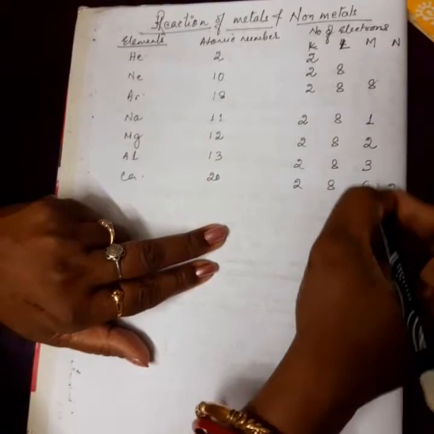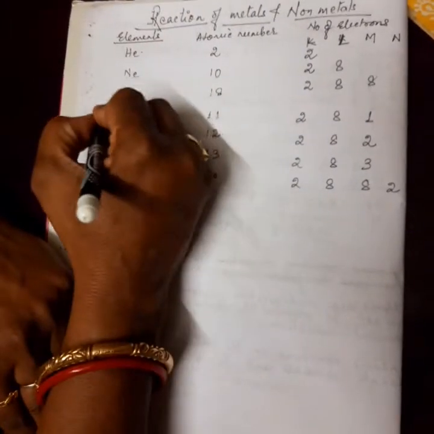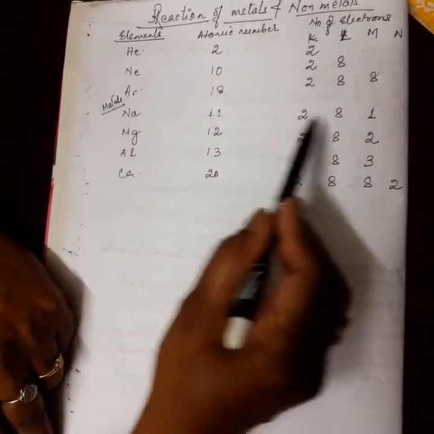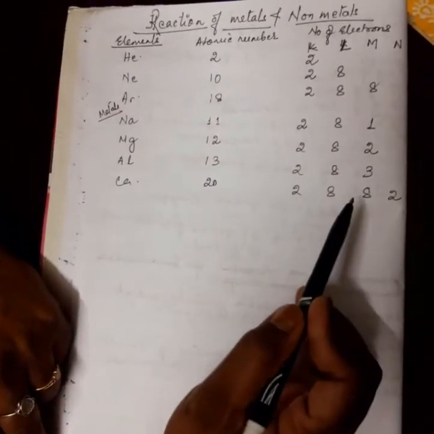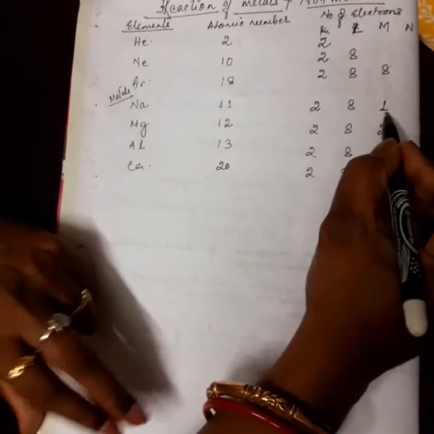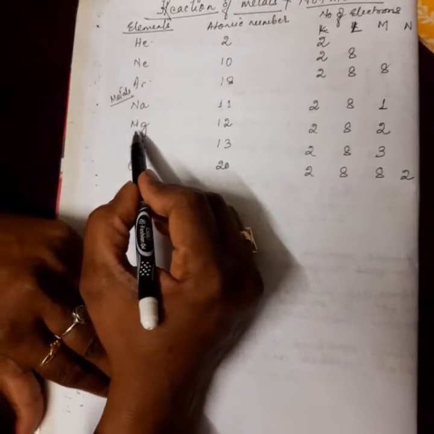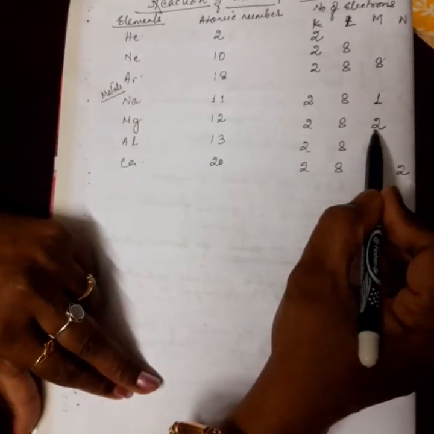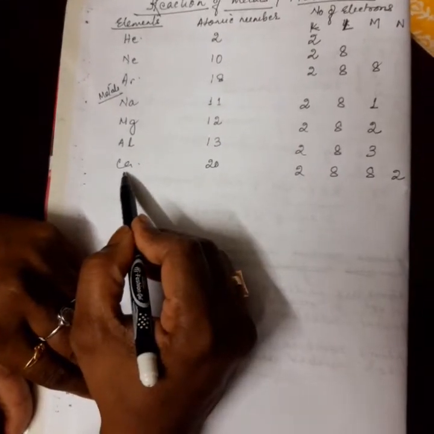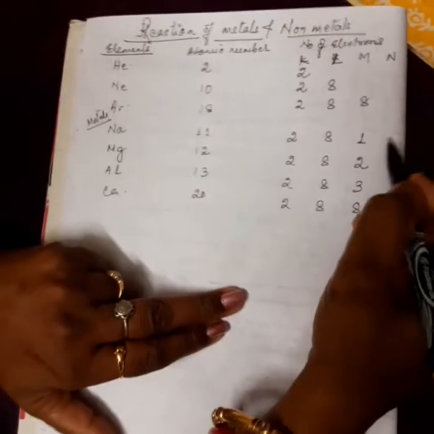This is how the electronic configuration is in metals. In the case of sodium, how many electrons are there in the outermost shell? 1. In the case of magnesium, how many electrons are there in the outermost shell? 2. In the case of aluminium, 3. And in the case of calcium, it is 2.